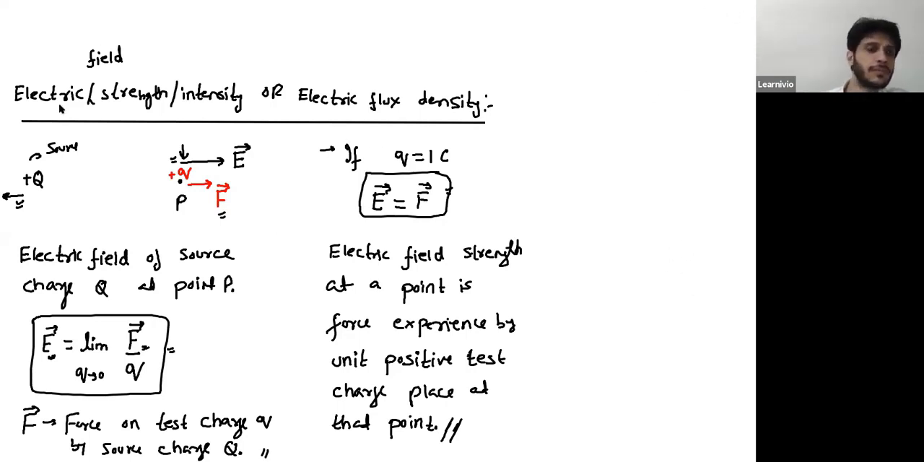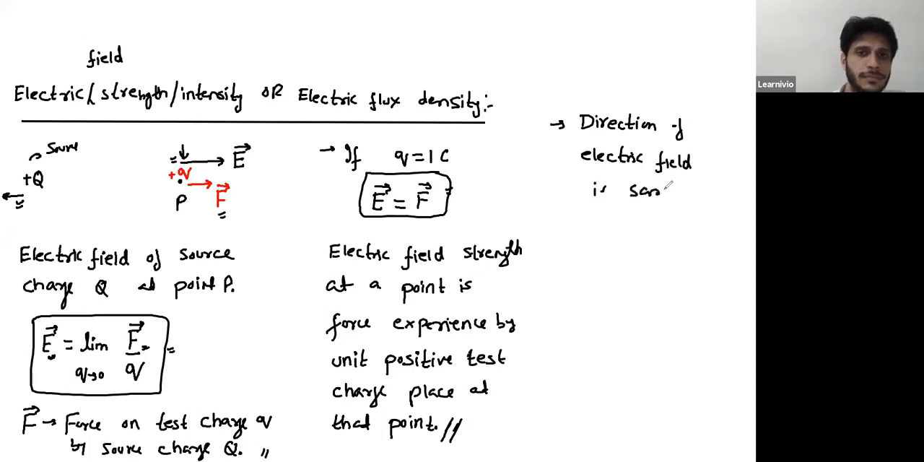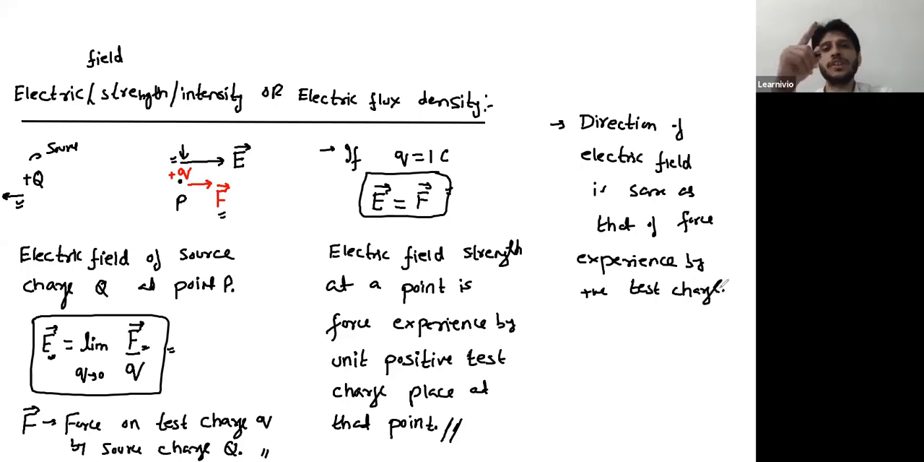Okay, so if this magnitude is clear, the next is the direction of field. The direction of electric field is the same as that of the force experienced by a positive test charge. So the direction in which the positive test charge will experience force is the same as the direction of electric field.